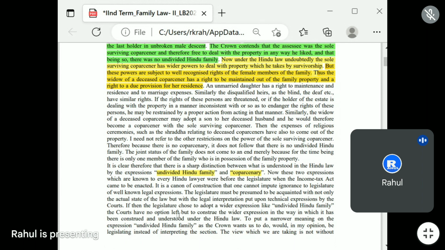We have no option but to construe the wider expression in the way in which it has been construed and understood under Hindu law. To put a narrower meaning on the expression undivided Hindu family, as the Crown wants us to do, would, in my opinion, be legislating instead of interpreting the section.